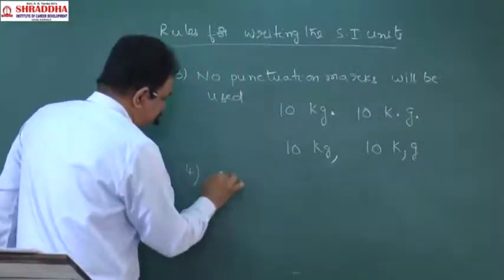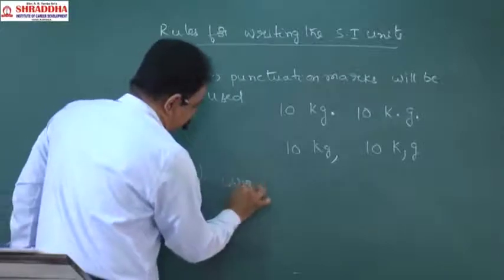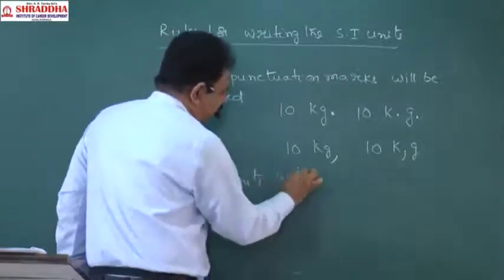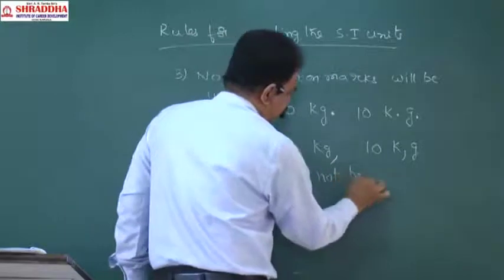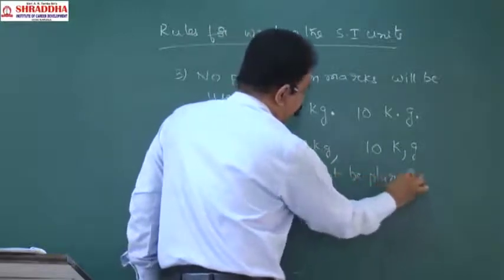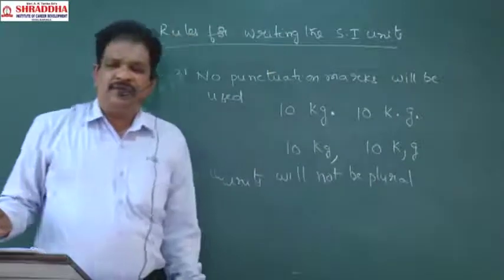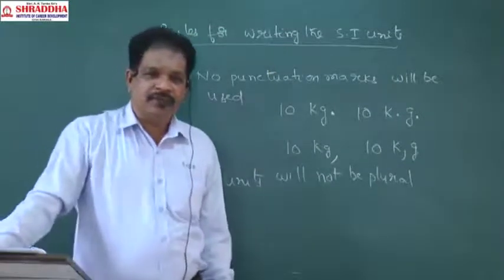Next, units will not be plural. They are singular. Units will be singular.